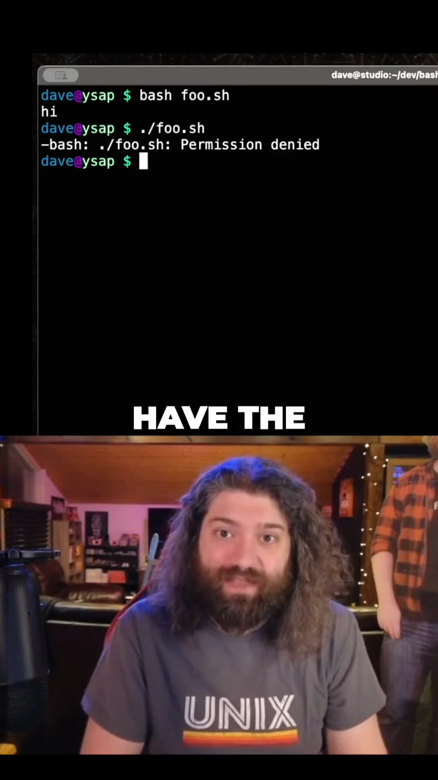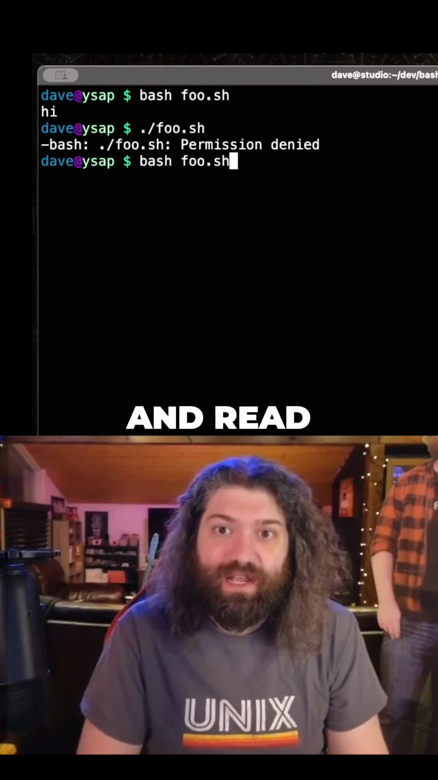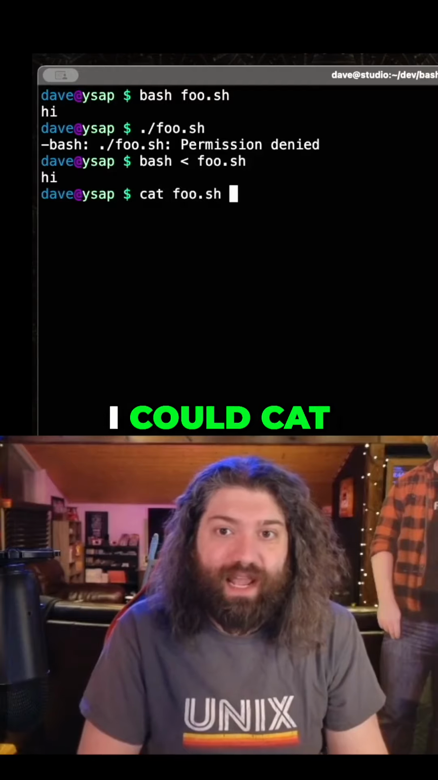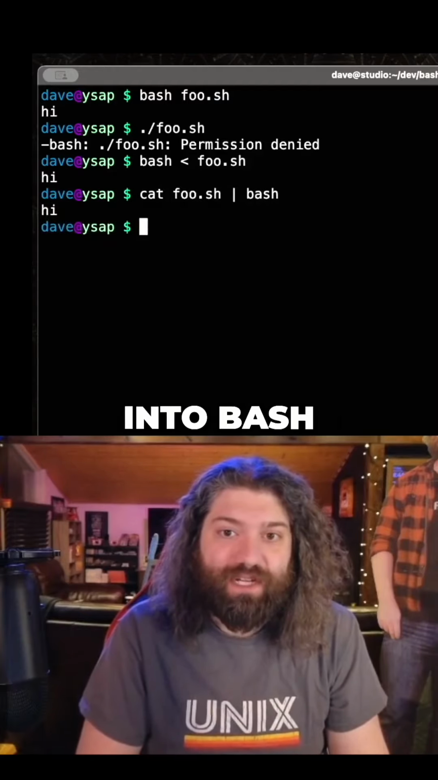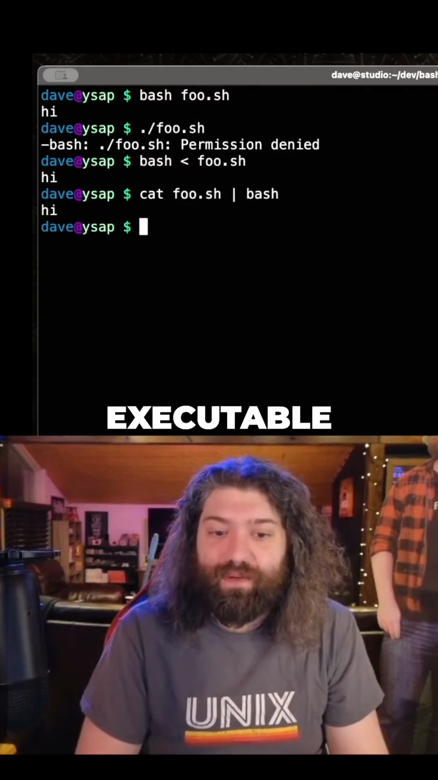But do you know what does have the executable bit? Bash has it. So bash can execute and read this in. In fact, we could even read it in over standard in. I could cat foo and pipe it into bash. And all of these work. They work just fine, even though foo is not executable.